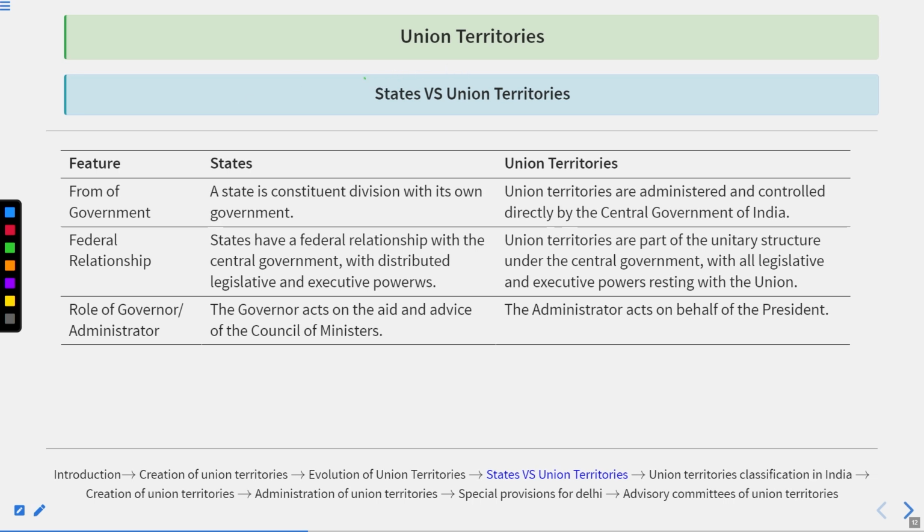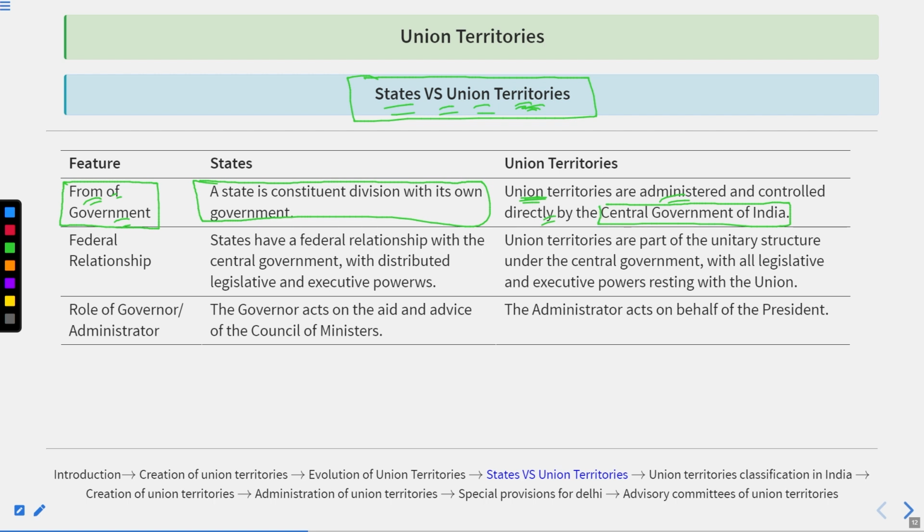After this, now we have states versus union territories. The first feature is the form of government. A state is a constituent division which has its own form of government. The union territories are administered and controlled directly by the central government of India. So they do not have their own government.